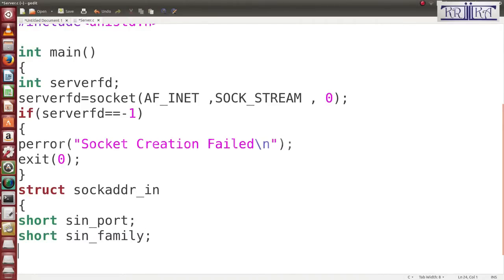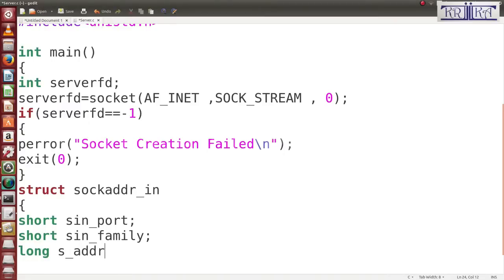Then another is what? Now long means long IP address. Then for IP addresses, what will it declare? struct in_addr.